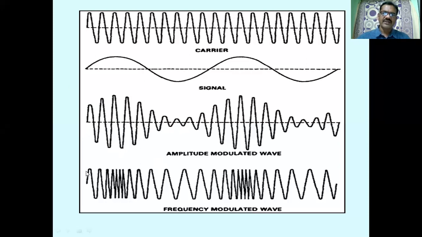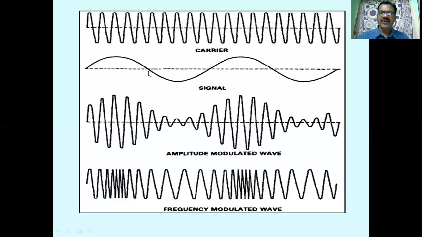In frequency modulation, the frequency of the carrier is changed according to the amplitude of the message signal. Here the amplitude of the message signal is high, so we are increasing the frequency of the carrier. Frequency increasing means the duration of the cycles is becoming small. Frequency equals 1 by T, f equals 1 by time period. As the time period decreases, frequency increases. So from here to here, the amplitude of the message signal is increasing, and therefore we need to increase the frequency of the carrier.